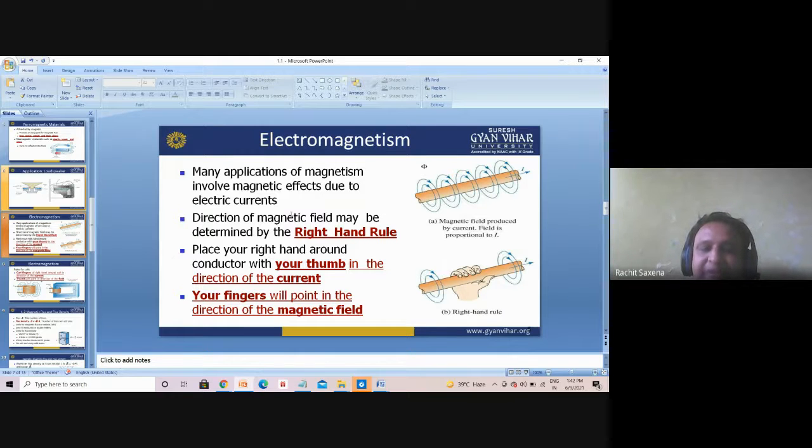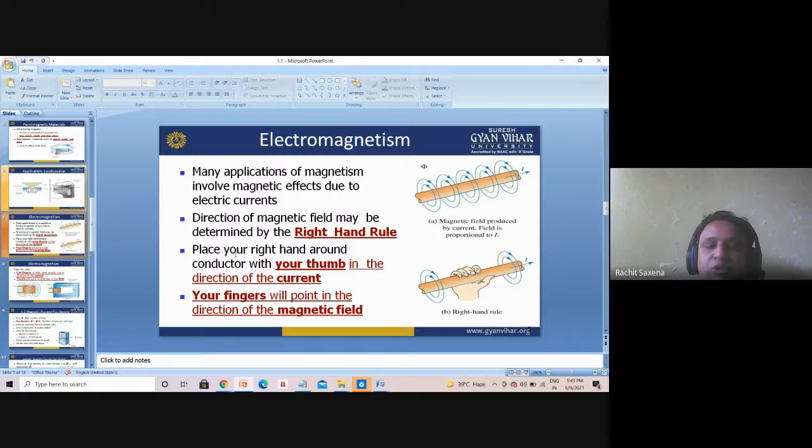Now, very basically, the direction of the magnetic field may be determined by the right hand rule. We can determine it with the help of the right hand rule. This is your right hand rule. This is the sun and this is the hand, meaning if current is there, then we'll find flux around it, so the current direction is there, and we find the flux around it. That is your right hand rule.